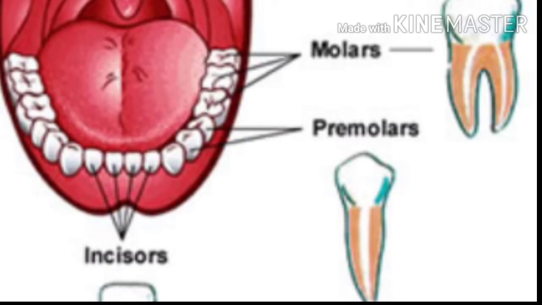Okay. Then the next ones are molars and premolars. In the lower jaw it is 10, and in the upper jaw also it is 10. So altogether there are 20 molars and premolars. The function of molars and premolars is chewing and grinding the food material. So altogether there are 32 teeth present in our buccal cavity.